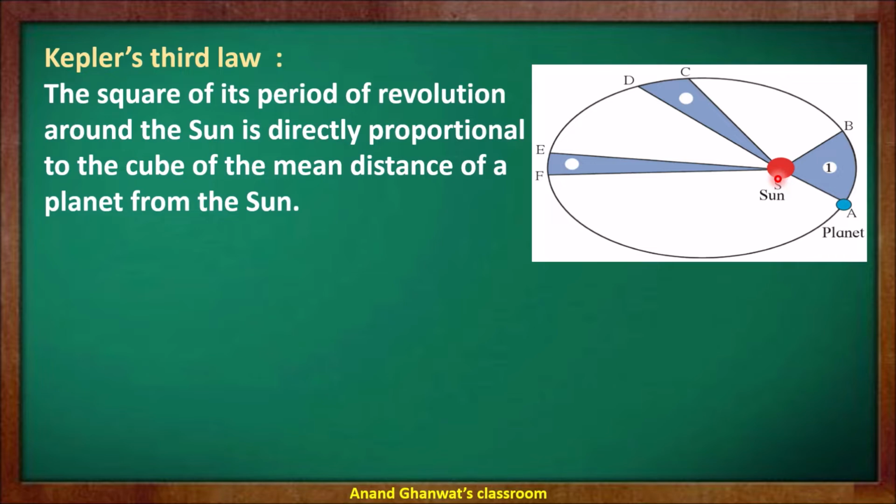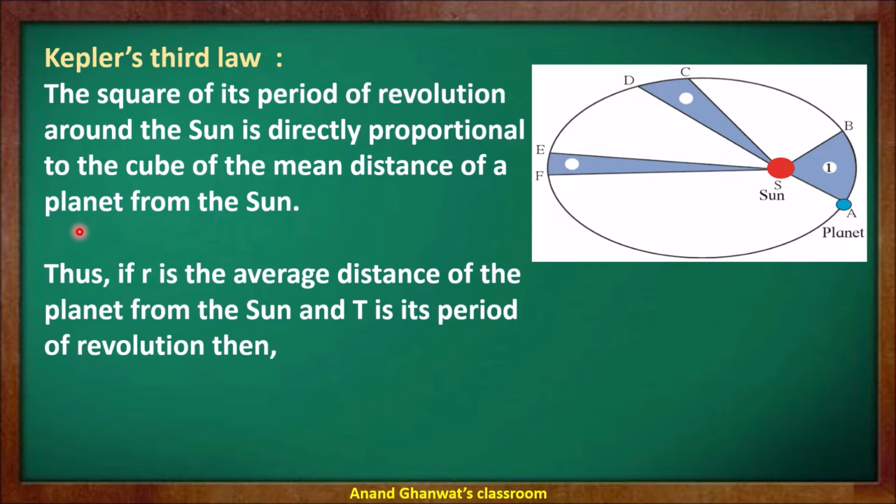The distance between planet and sun is changing with change in the position of that planet. So the planet sometimes has minimum distance from the sun, and sometimes it is maximum. So we are taking here the average distance, the mean distance. So the square of the period of revolution is directly proportional to the cube of the mean distance of the planet.